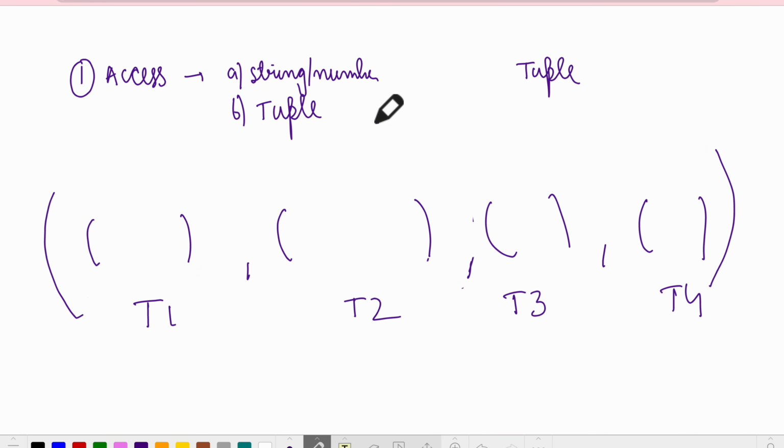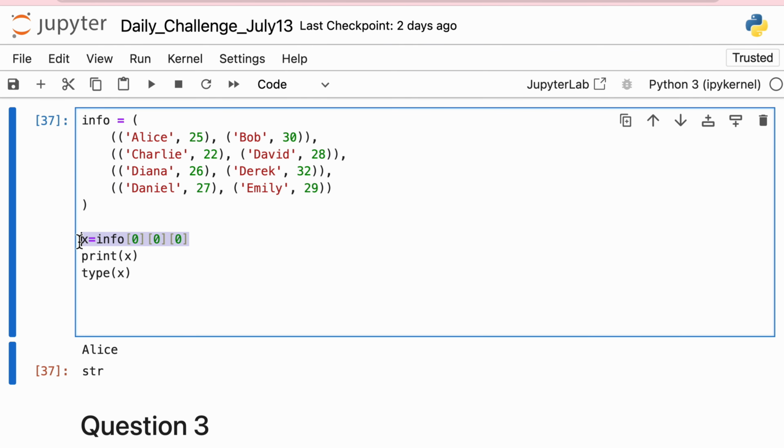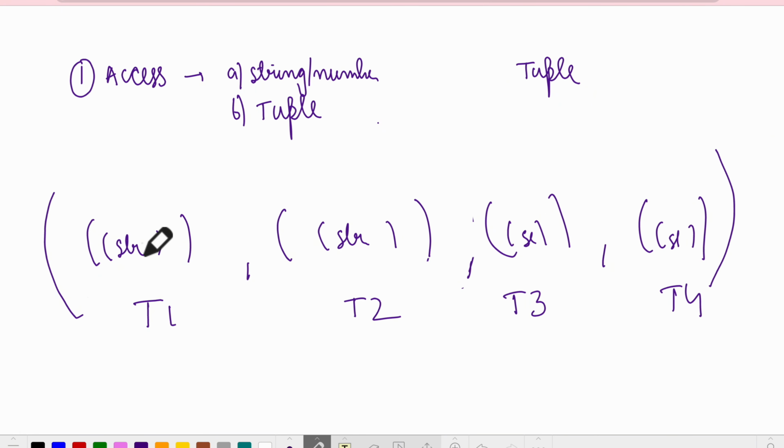So how does it look? This is a tuple inside a tuple. Inside this there is another tuple, and inside this tuple we have a string. This is how you identify which type of tuple it is. You do 0, 0, 0, until you get access to the base element, that is your string. So now we are clear. It's a tuple inside a tuple inside a tuple inside a tuple. This is level 1, this is level 2, and this is level 3.